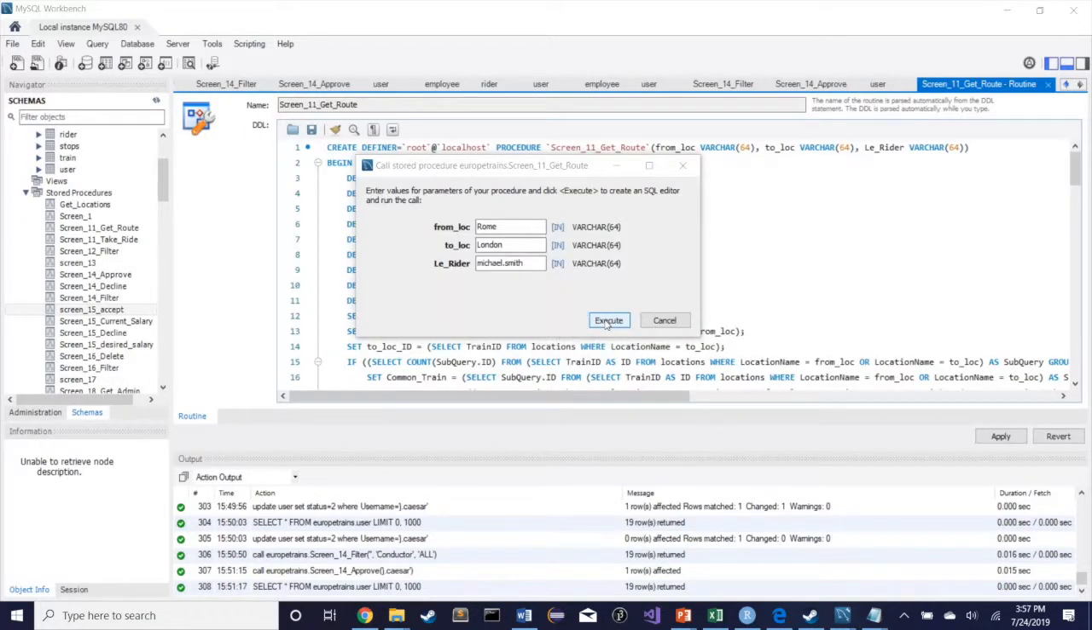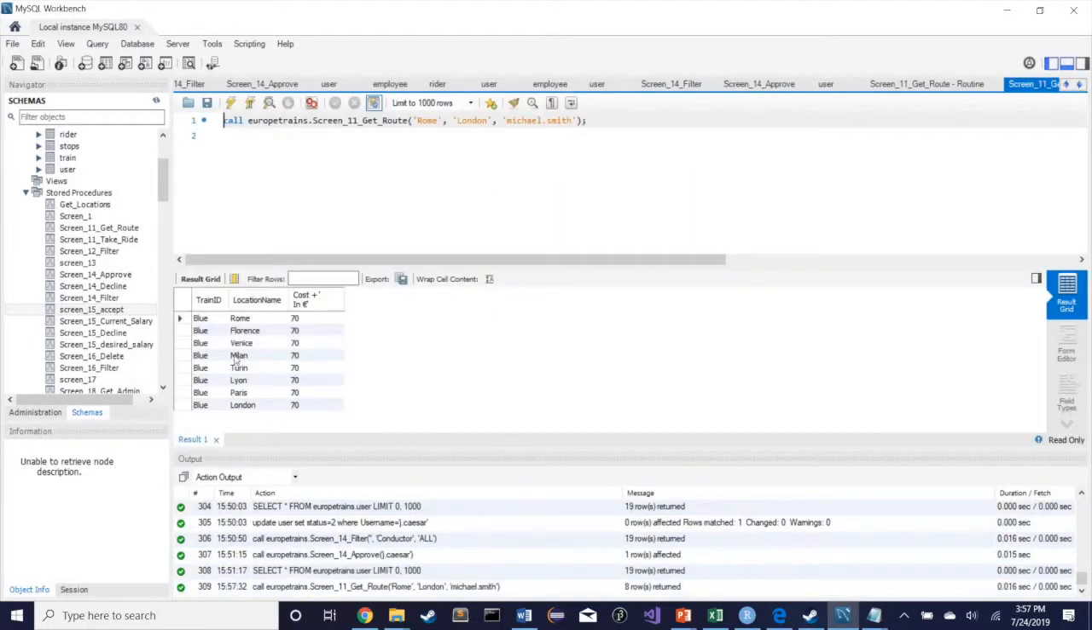Grant here to help Michael book some trains on task 6, screen 11. The first trip he's taken is from Rome to London, so we'll put in his cities. And you can see that Rome to London is a direct train on the Blue Line. And because Michael is not a European and he is not a membership level, the cost is not discounted at all. So it's 70 euros.